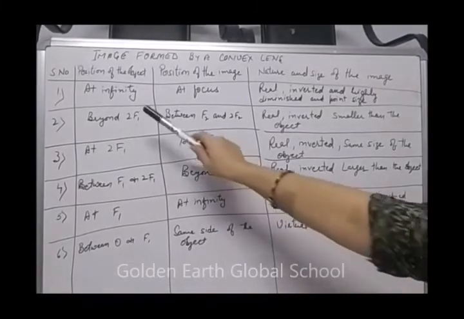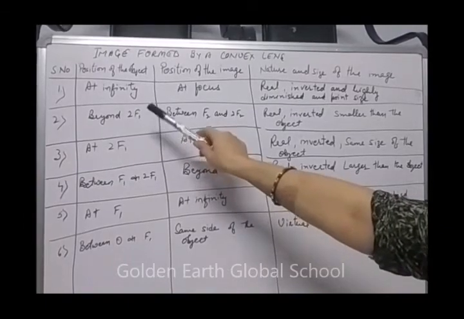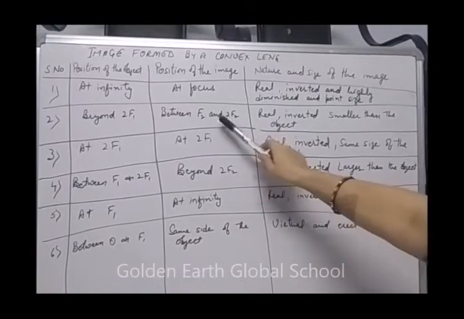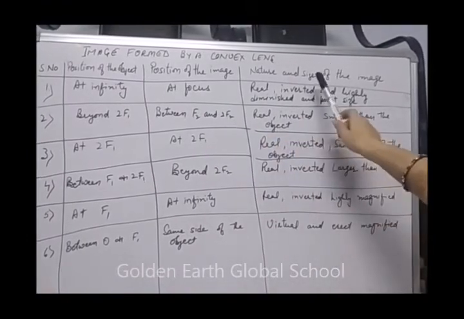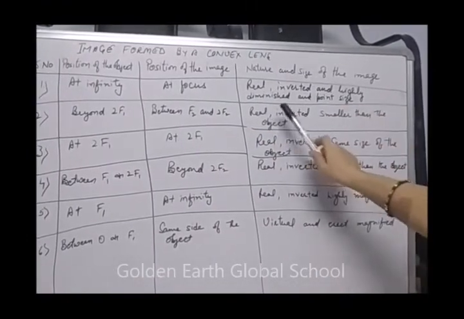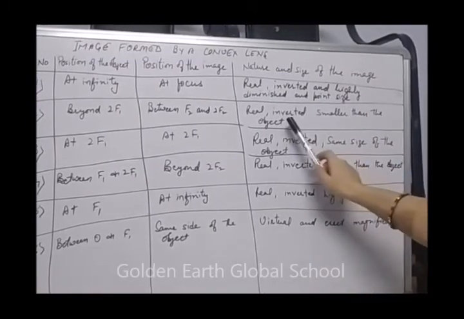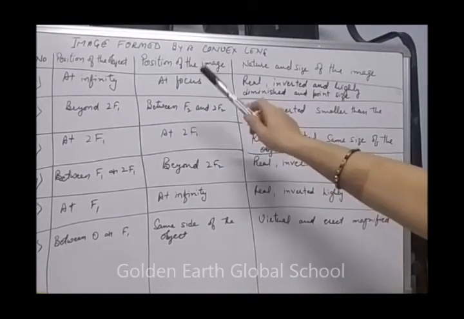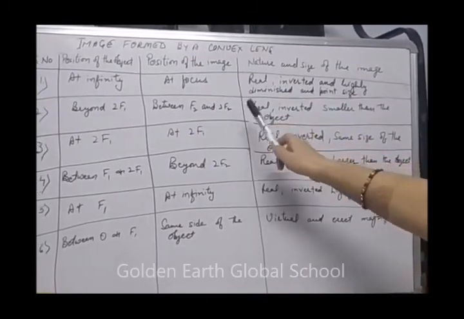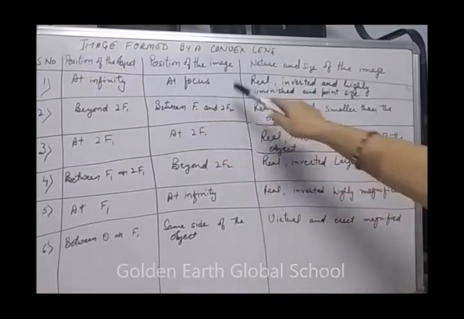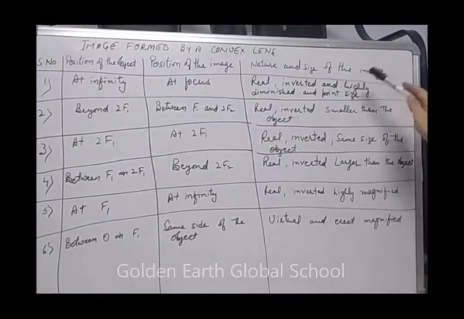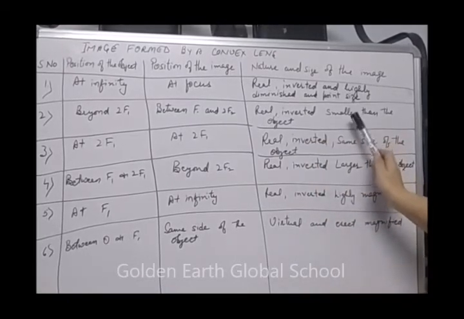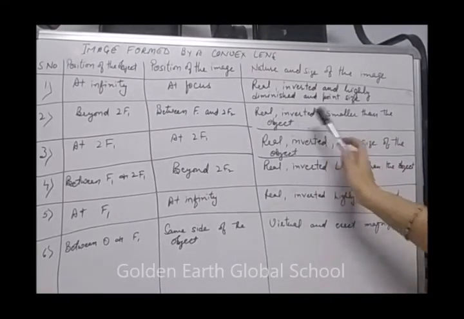Next, the object is beyond 2F. Then the position of the image is between F and 2F, and the nature and size of the image is real, inverted, smaller than the object. Means when the object lies beyond 2F, the image formed is between F and 2F, and the nature and size of the image is again real, inverted but smaller than the object.